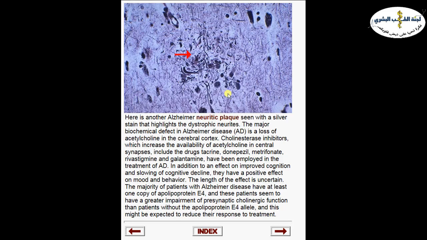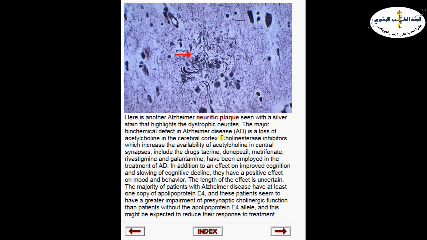Now this is another silver stain, and here we can see the neuritic plaques and abnormal neurites. Because of the degeneration process and deposition of amyloid and the abnormal neurites here in the brain, these neurites are not giving us the acetylcholine that is important for neuron transmission inside the brain. So these patients will suffer from low acetylcholine levels and abnormal transmission at the neuronal synapses, and that's why they will suffer from cognitive memory loss and other problems.